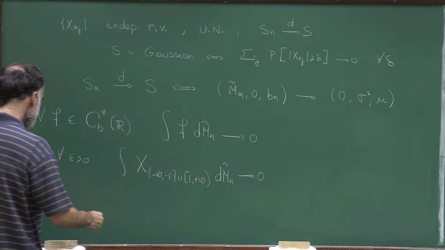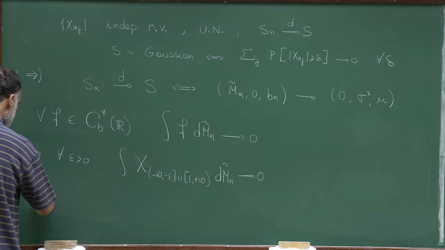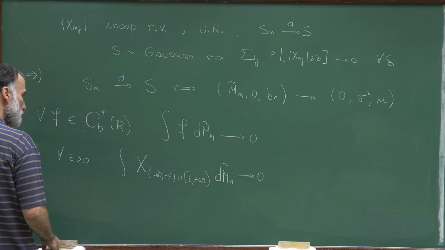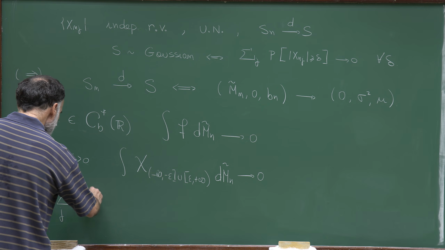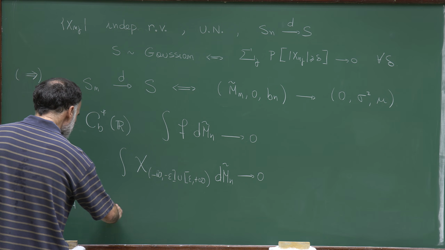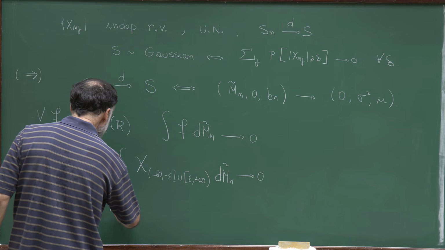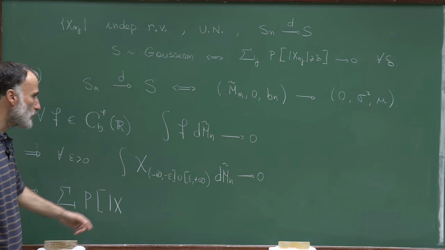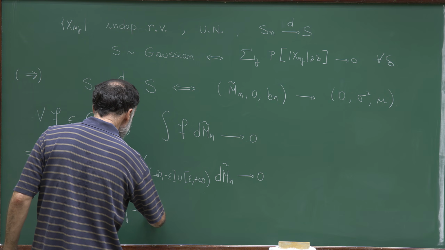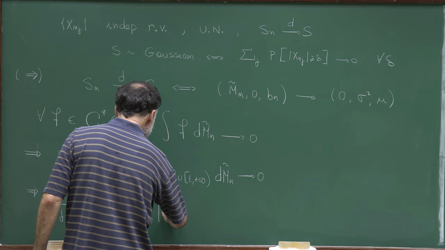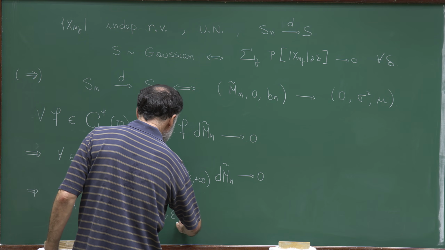If we recall the definition of M tilde n as before, what we know from this is that the sum of the probability that |x_nj minus a_nj| is larger than epsilon converges to 0.